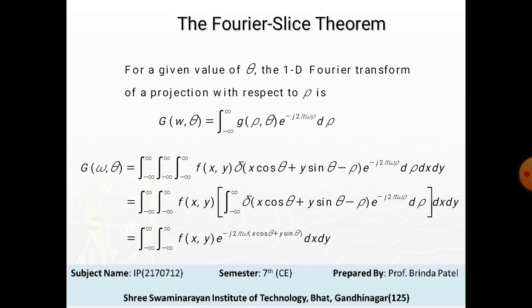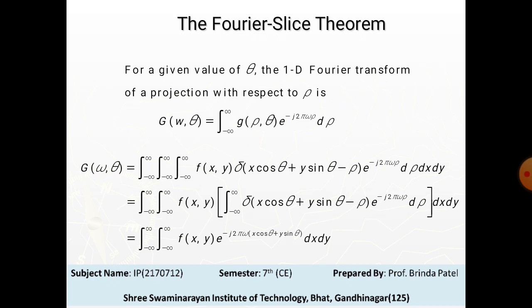Here we derive a fundamental result relating the one-dimensional Fourier transform of the projection and the 2D Fourier transform of the region from which the projection was obtained. This relationship is the basis of reconstruction methods capable of dealing with the blurring problem.